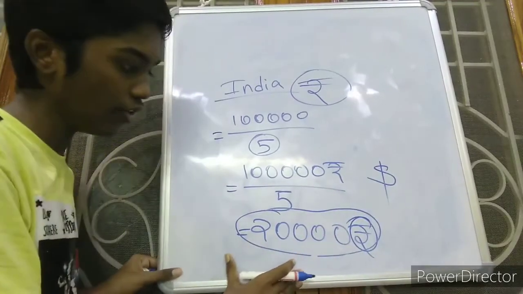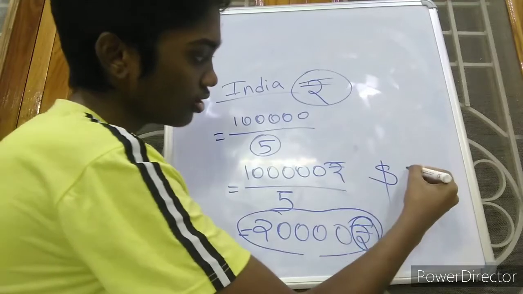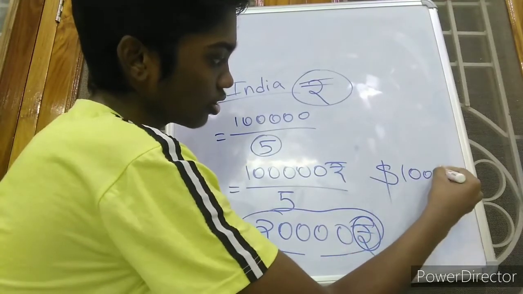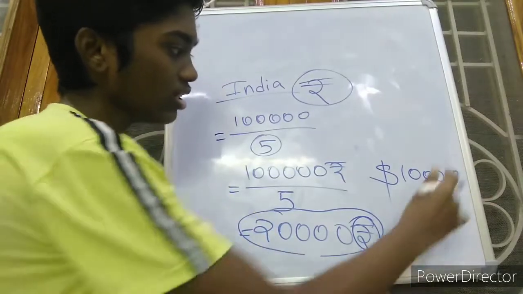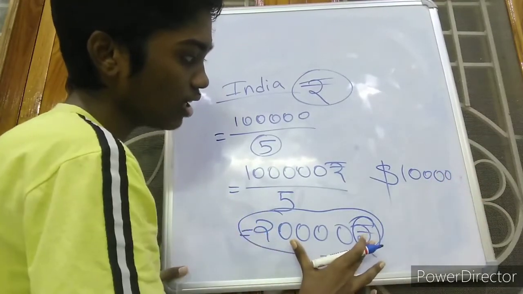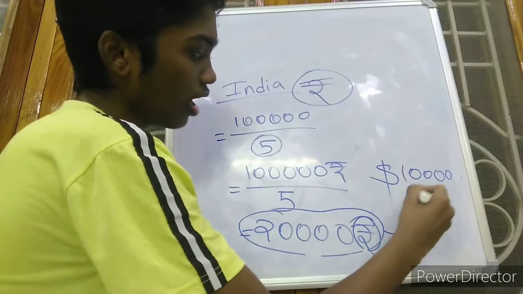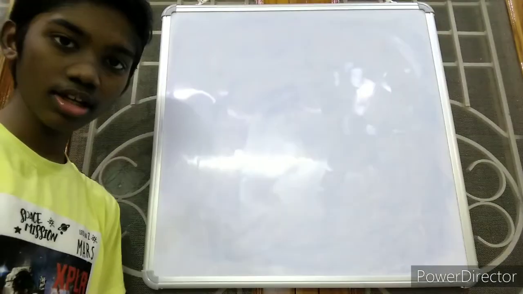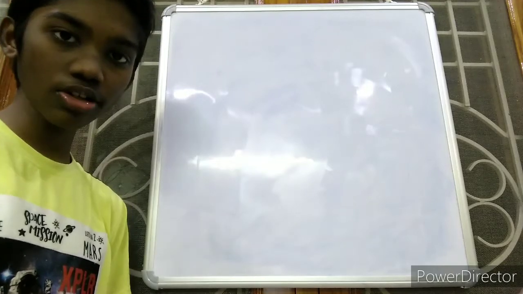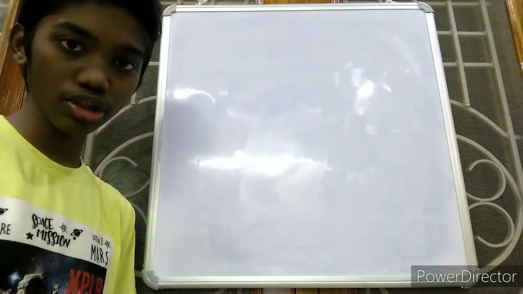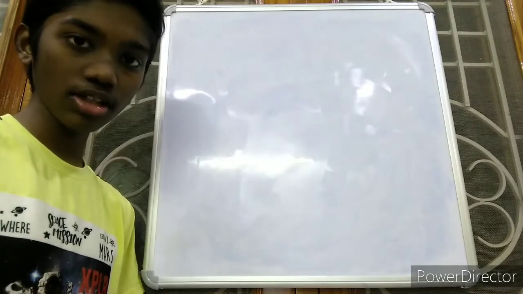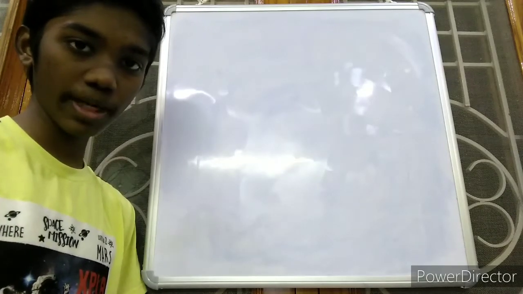If we take approximately, 20,000 rupees is $1,000. Not exactly, just approximately. Like this, they will convert this into dollars and they will prepare a world development report. The numerical value according to their country's currency will be converted into US dollars, and on the basis of that, the world development report is prepared.